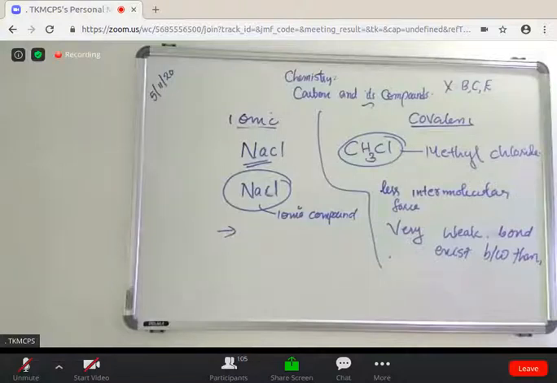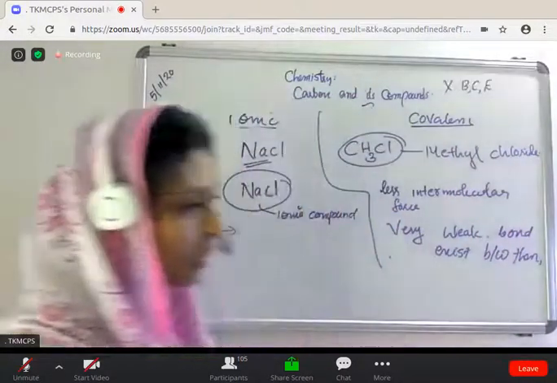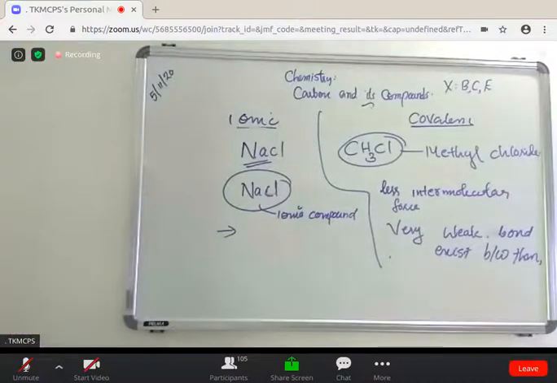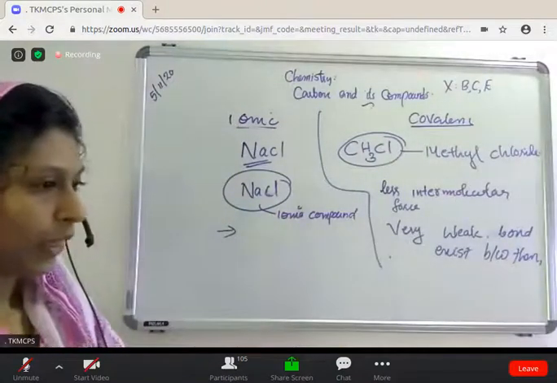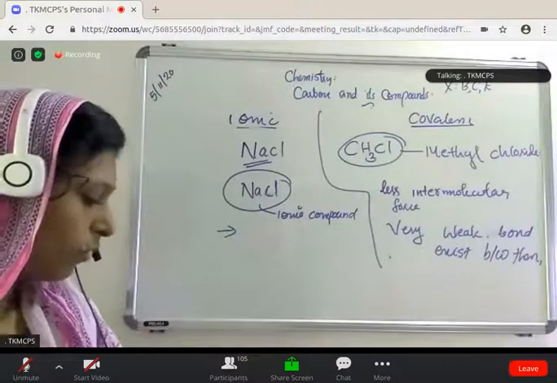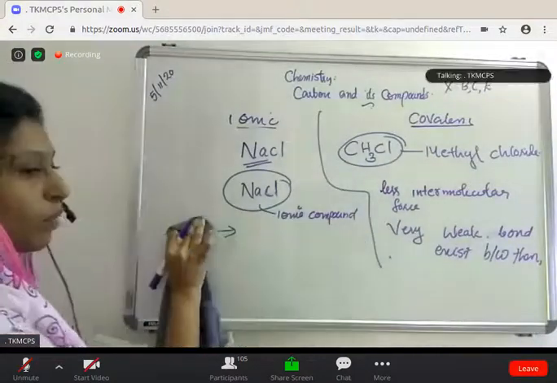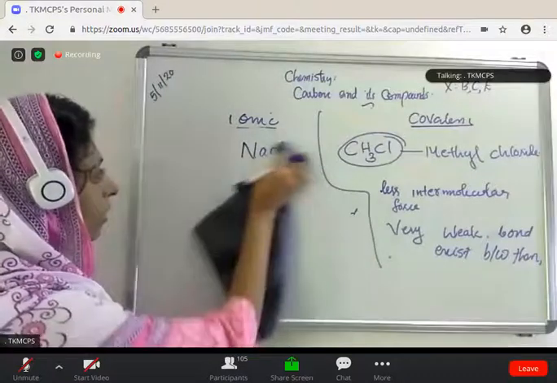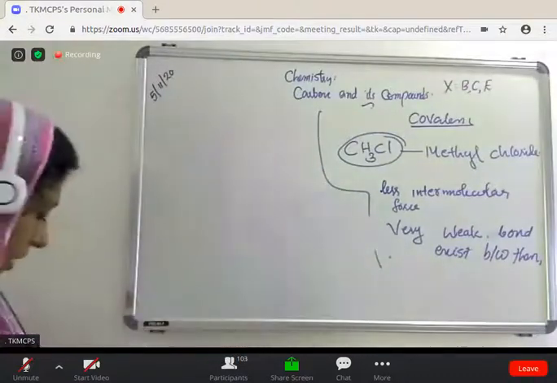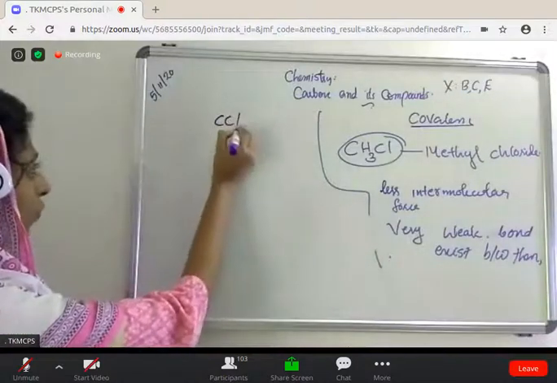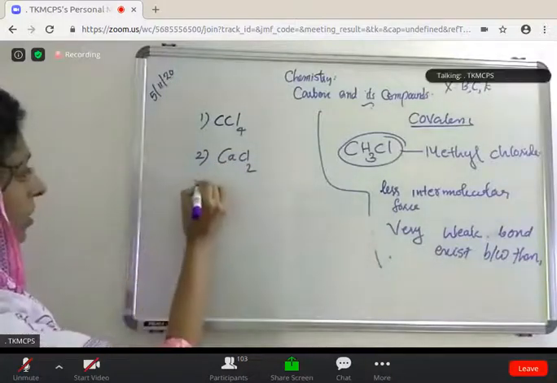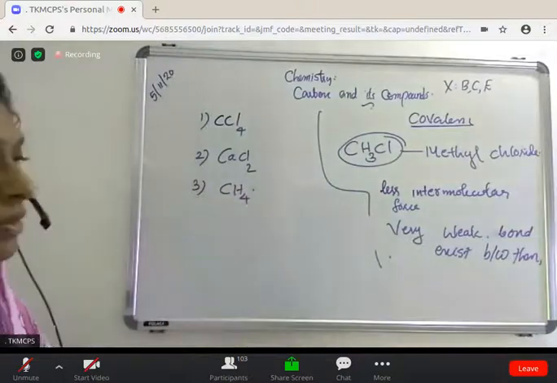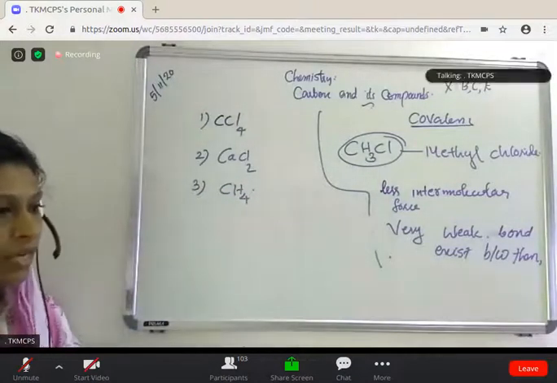Next question. What is covalent bond? What type of bond exists in CCl4, CaCl2, CH4?